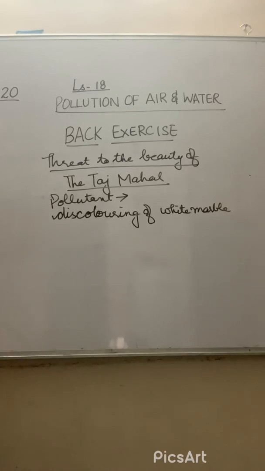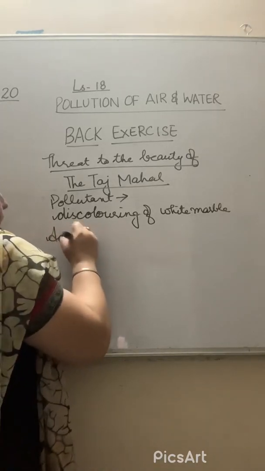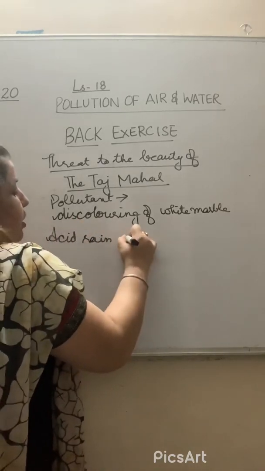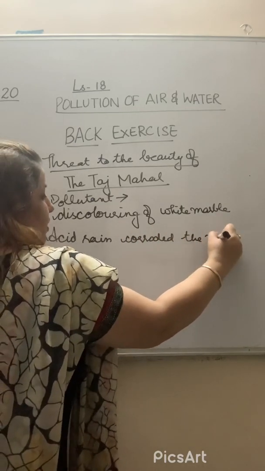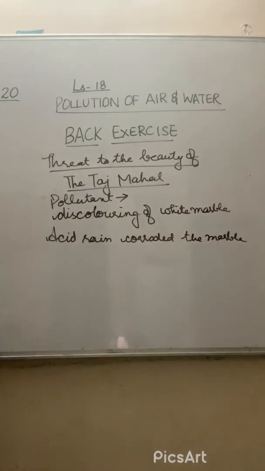Acid rain due to increasing air pollution had started. Acid rain, you can write down, acid rain corroded the marble, right? Acid rain corroded the marble.